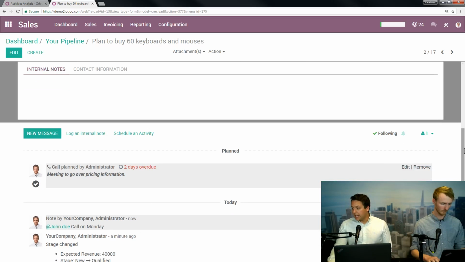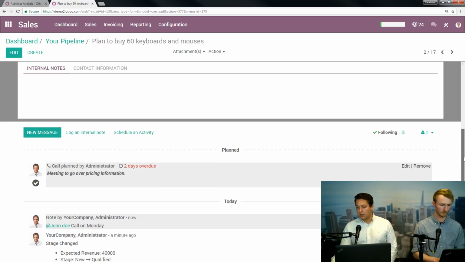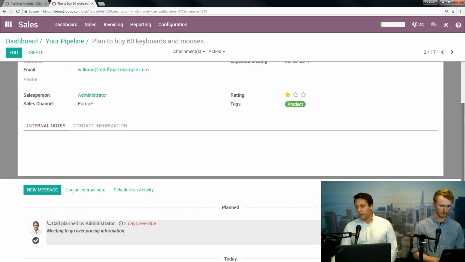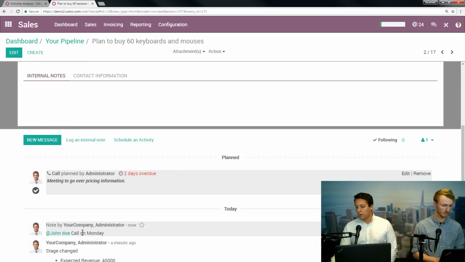And in that email is going to be 2 things. 1, it's going to be this message right here, but 2, more importantly, it's going to have a link. It's going to have a link that's going to pull them directly to this point of information in the system. So instead of having to log in for John and trying to find this opportunity, get into his pipe and come down to this comment, it's going to be able to pull him directly from outside of the system directly into this very specific point of information.